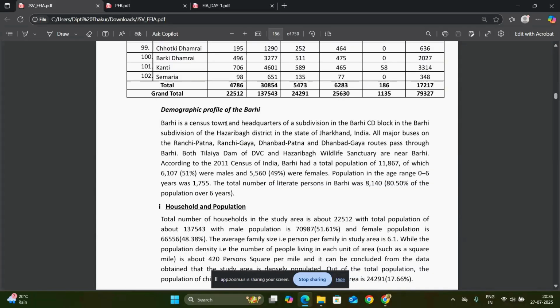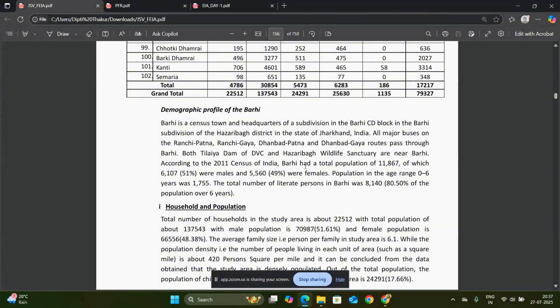So this is the demographic profile of Barhi. As you can see, Barhi is the adjacent project village of the project site. Here the total population is 11,867, of which 6,107 were male and 5,560 were female, and the population in the age range 0 to 6 years was 1,755. The total number of literate persons in Barhi is 8,140, which is 80.50 percent of the population over 6 years.